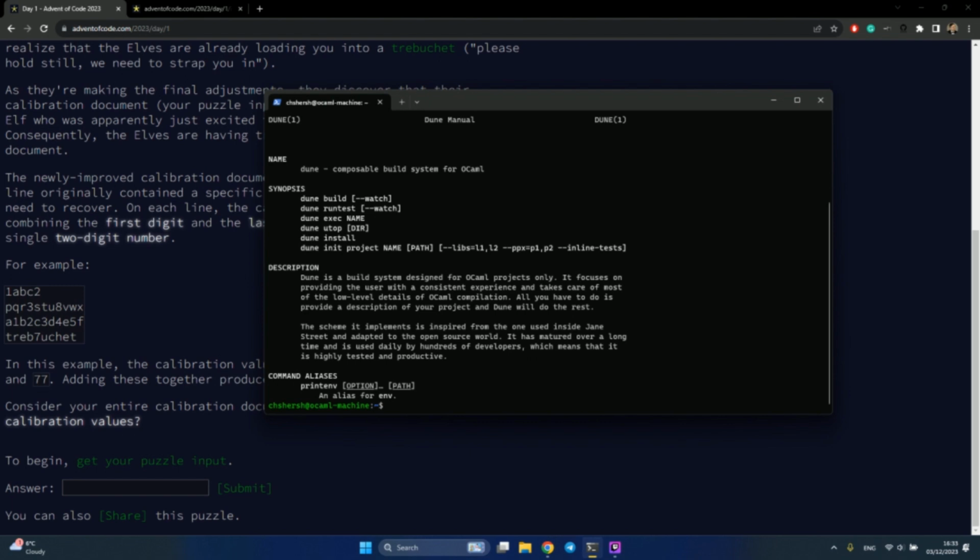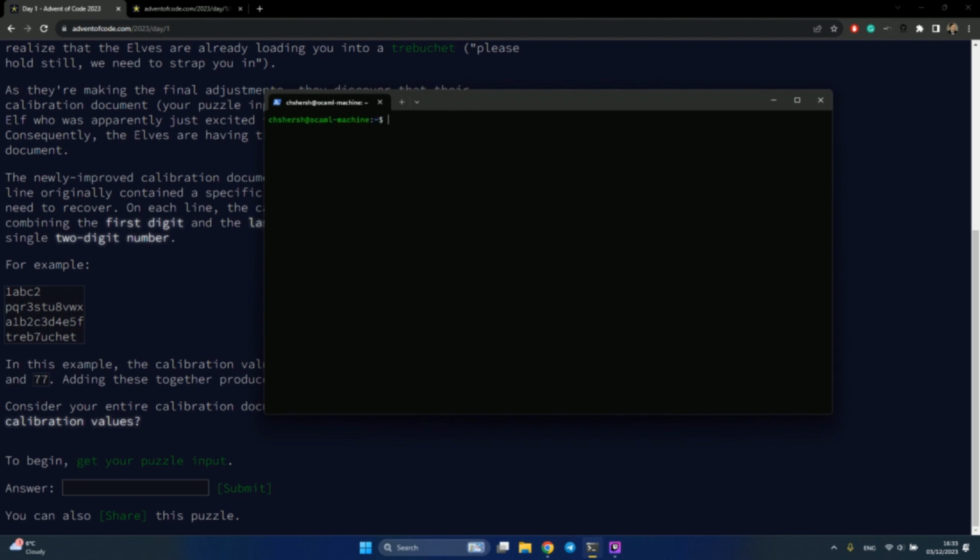So let's create a project. We are going to use the dune init project command, and then we will give a name of the project. Let's say advent of code 2023. Okay, entering directory, successfully initialized. So I can see that now I have this advent of code directory, and it has already created some directories and files inside.